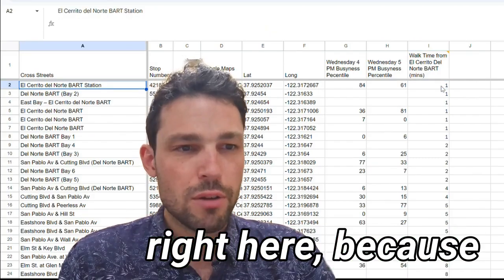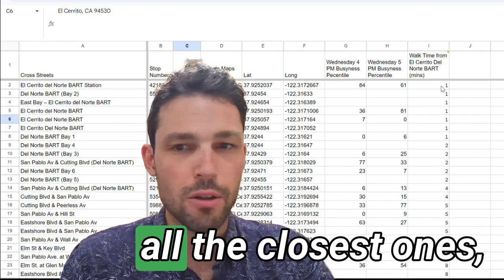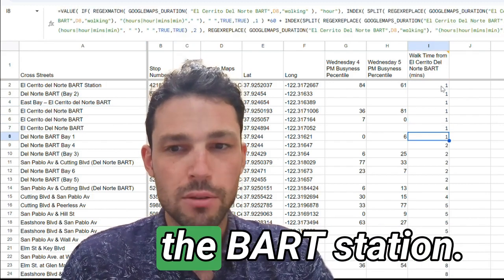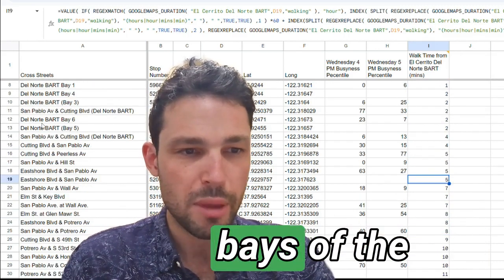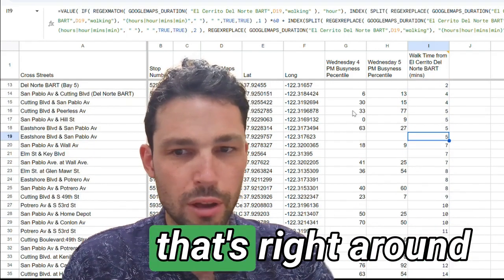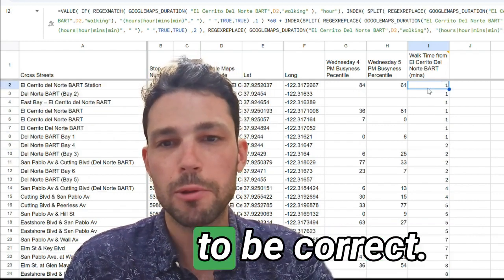In fact, I can check it right here because these are the bus stops at the station itself, and they are all the closest ones because they are the BART station. And slightly farther away, this all makes sense. We're still different bays of the BART station. These are San Pablo, that's right around where it is. So this all makes sense. We can sanity check it without even looking at Google Maps. So this all seems to be correct.